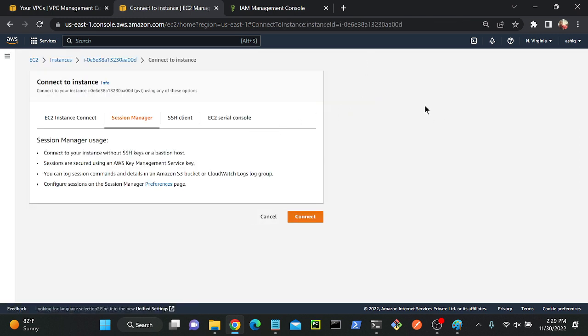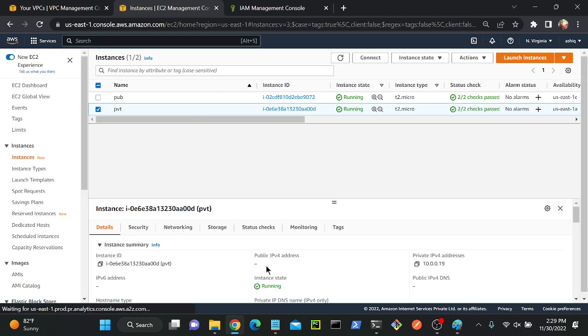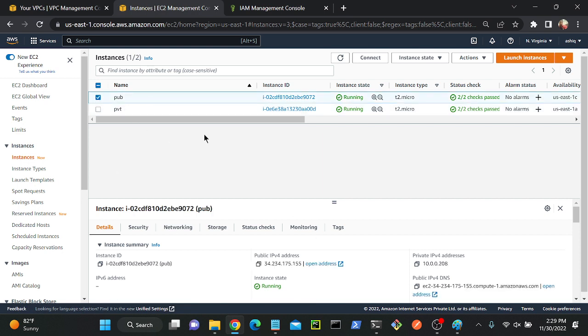Okay, so now it took around 5 to 6 minutes. Now you can see that we are able to access session manager. See, if I go to my instance, you will be able to find this is my private instance. I don't have any public IP address. If I go to my instance, this is my public instance. I have a public IP address. Directly I can connect my instance, right?